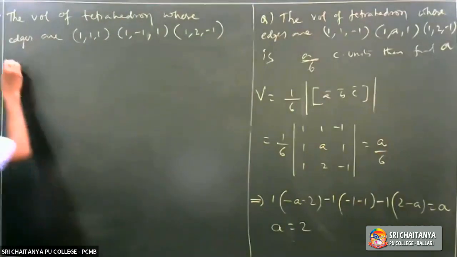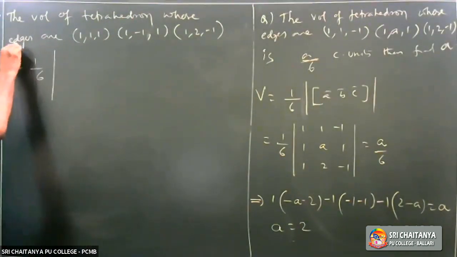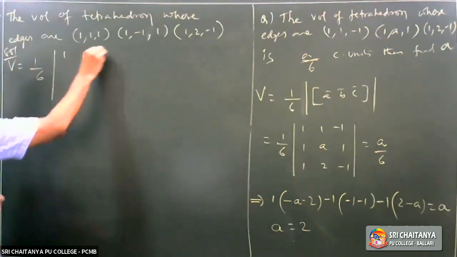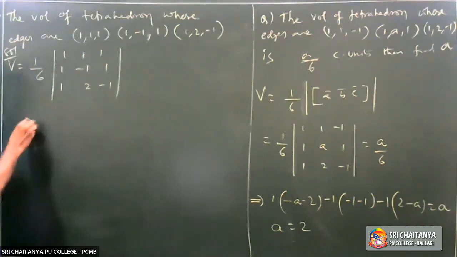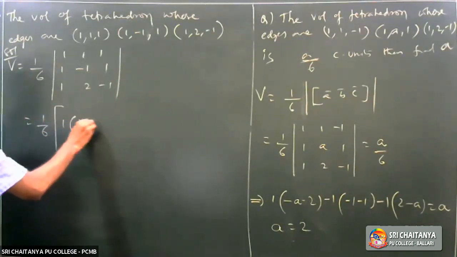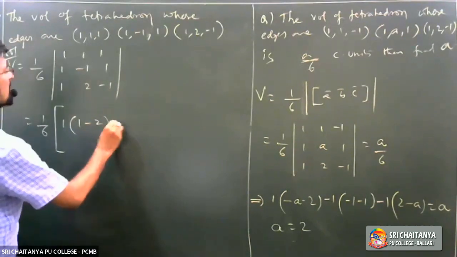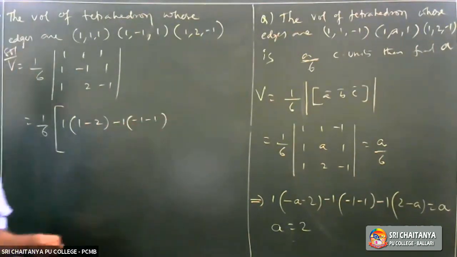That means V is equal to 1/6 into determinant of [1, 1, 1; 1, minus 1, 1; 1, 2, minus 1], this is the solution which I am writing here. Expanding this determinant, we are going to get 1 into (1 minus 2), minus 1 into (minus 1 minus 1).